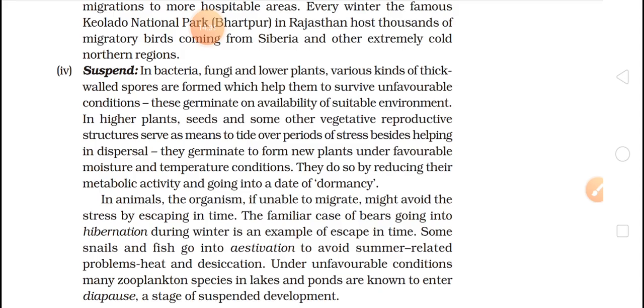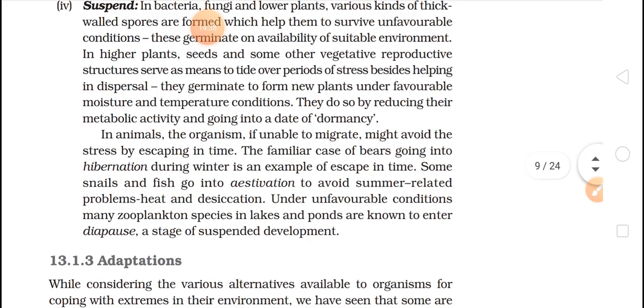Okay, what do the higher organisms do? In higher plants, seeds and some other vegetative reproductive structures serve as a means to tide over periods of stress besides helping in dispersal. Okay, so in higher organisms seeds are produced, and these seeds protect, or we can say save, them from these stressful conditions. Okay, and they will germinate only when they get favorable conditions.